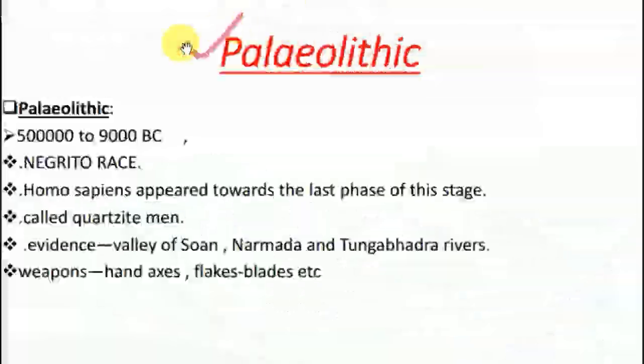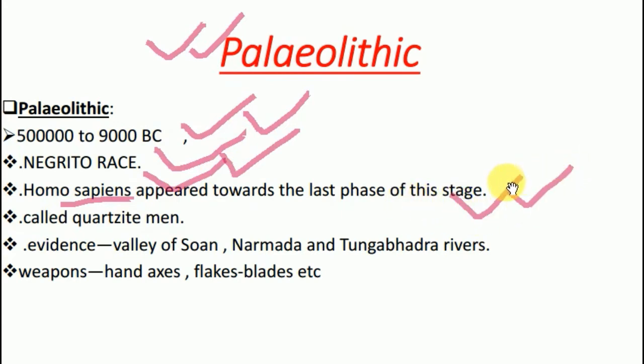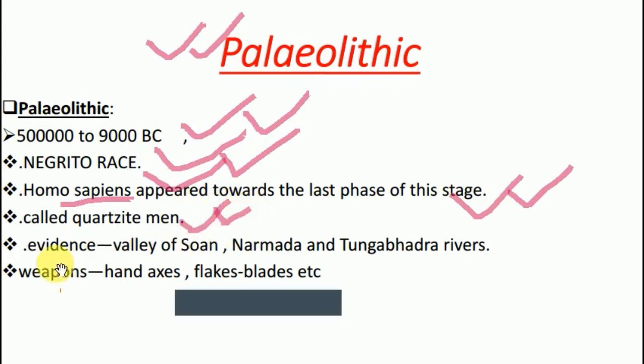Now we have the Paleolithic period. The Paleolithic period was the earliest era of the Stone Age, and it took place between 5 lakh BC to 9000 BC. The people of the Paleolithic age belonged to the Negrito race, and it is very important that the Homo sapiens, or modern human being, first appeared. That's the last stage of this phase. The people of Paleolithic culture are usually called quartzite men because they took shelter in rock caves.